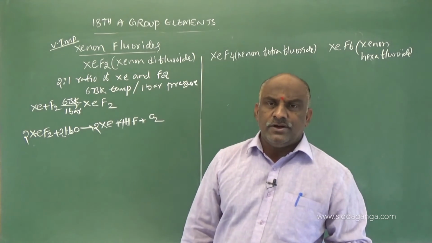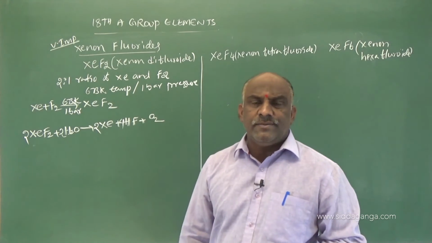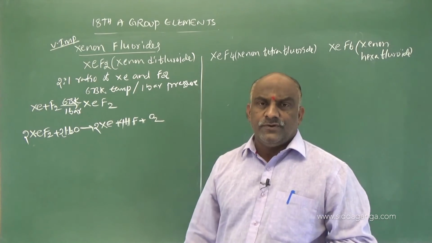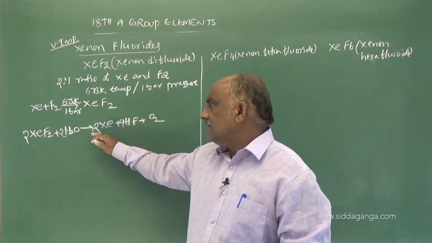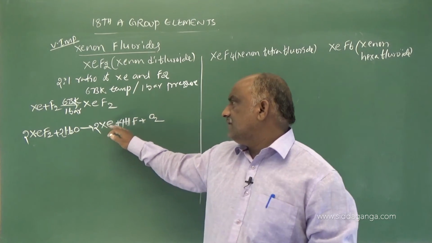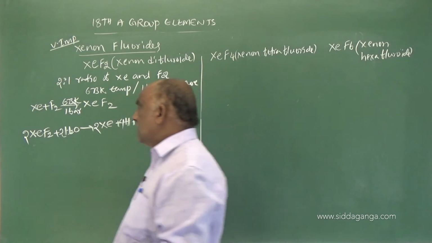Preparation is very important: 2:1 ratio, 673 Kelvin temperature, 1 bar pressure. You should keep these points in your mind. What is the hydrolysis reaction? Hydrolysis of xenon difluoride gives rise to xenon plus HF plus O2. Then, according to VSEPR theory,